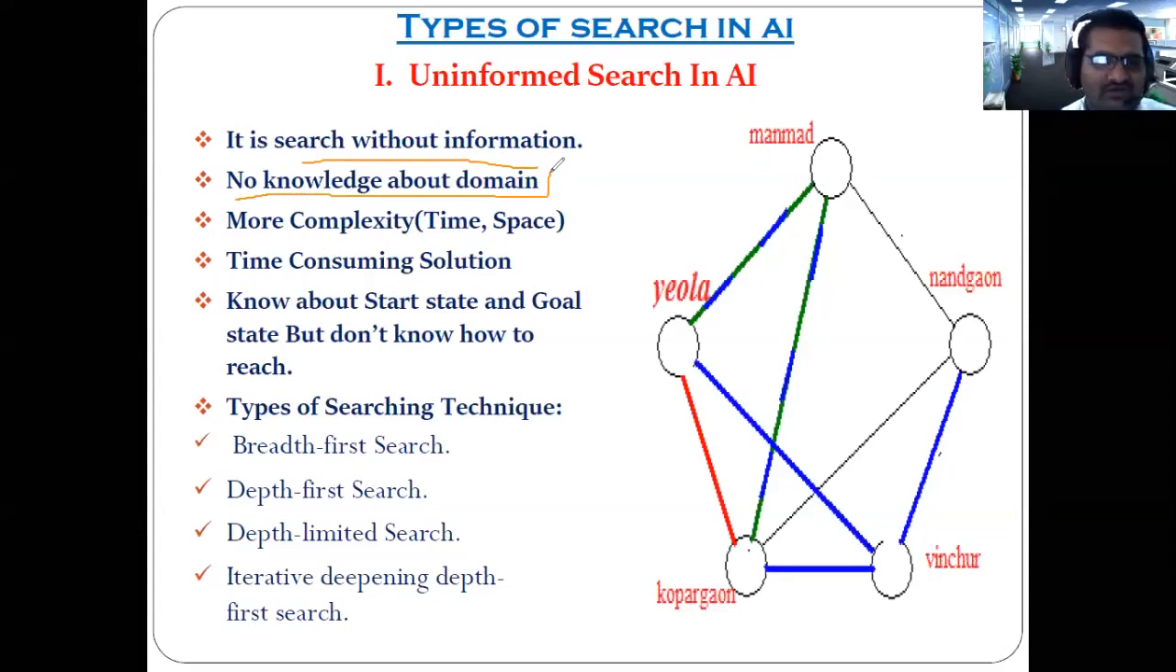Got the point? Domain in the sense of the searching area. Clear? So this is the main characteristic of the uninformed search. It has to perform the search without any kind of specific information or knowledge. And if the search is performed without any specific information or knowledge, then definitely the complexity will increase, or not?